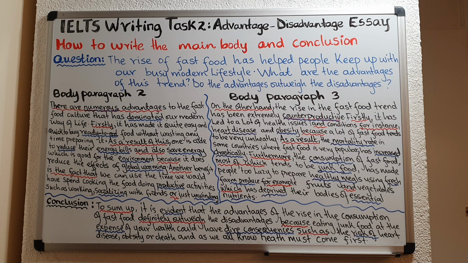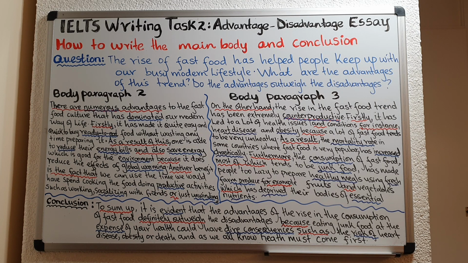So the first thing that you have to do in the conclusion when you're answering this question is, first of all, point out which one wins. Do the advantages win, or is it the disadvantages that win? And to do that, you state it very clearly, as I have done. I have said it is evident that the advantages of the rise in the consumption of fast food definitely outweigh the disadvantages. So that is the first thing that you do.